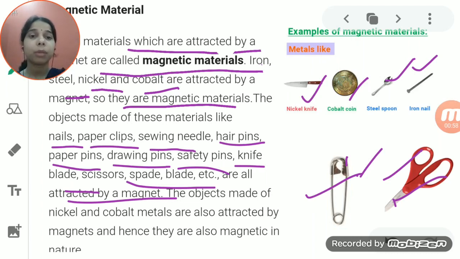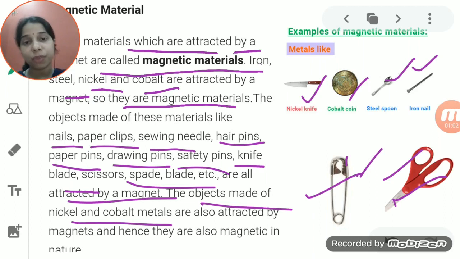If we talk about the objects which are made up of nickel and cobalt metal, they are also attracted towards the magnet, and hence they are also magnetic in nature. So all the objects which are made up of steel, nickel, cobalt, iron, since they have the magnetic property, since they are attracted towards the magnet, we can say that these are the magnetic materials.